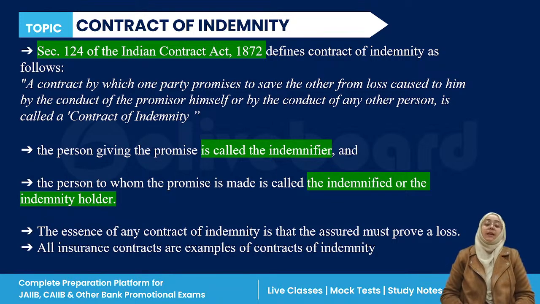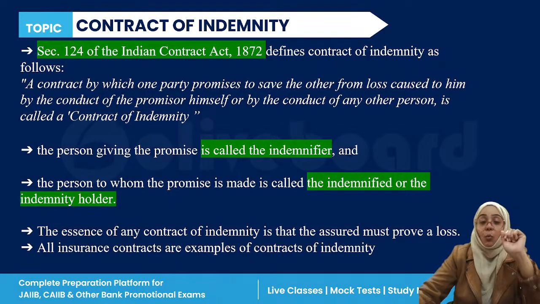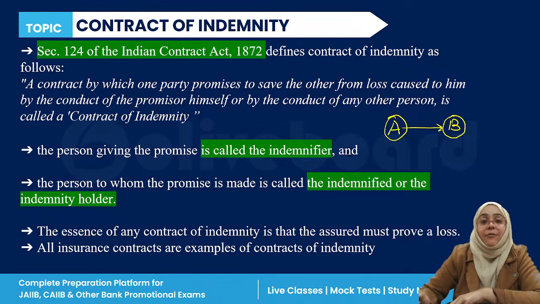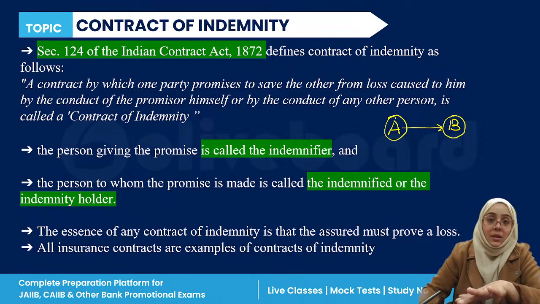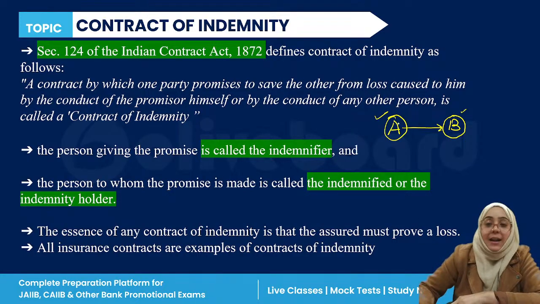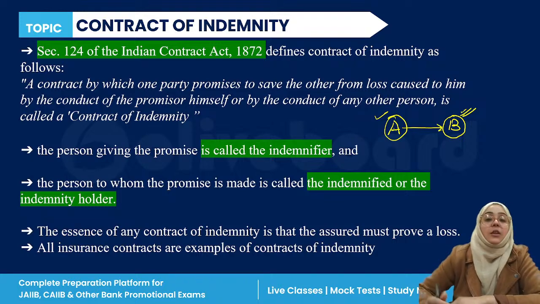First of all, what is a contract of indemnity? The contract of indemnity is defined under section 124 of the Indian Contract Act 1872. It is a contract where one person promises another person that if you suffer any loss from any reason, either from me or from someone else, then your loss will be compensated by me.